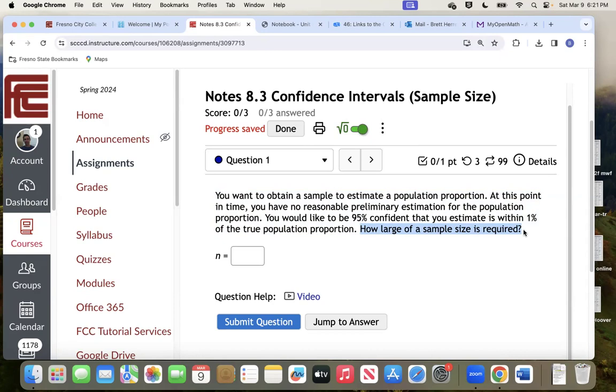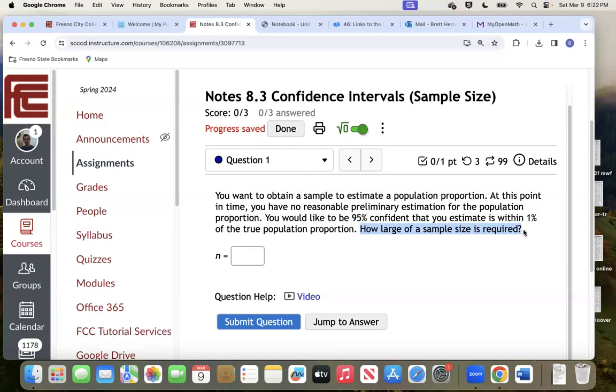We're trying to estimate, like you might be saying, I want to figure out what percentage of the people are going to vote for this ballot measure or this candidate on election day. Or you're trying to figure out, we have this new medical treatment for skin cancer, and we think it's better than the old one. We want to estimate what percentage of the people are going to be cured by it in the long run. How many do we need to try it out on? 50 patients, 100 patients, 1,000 patients?